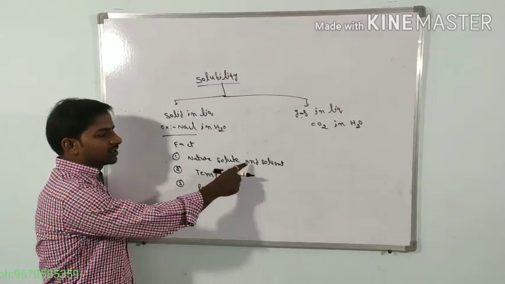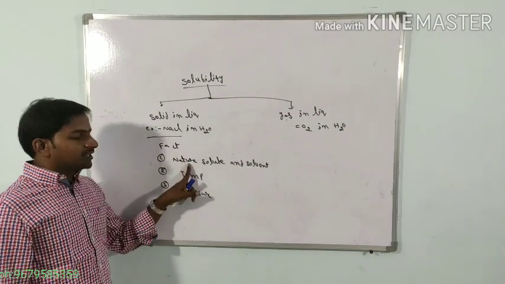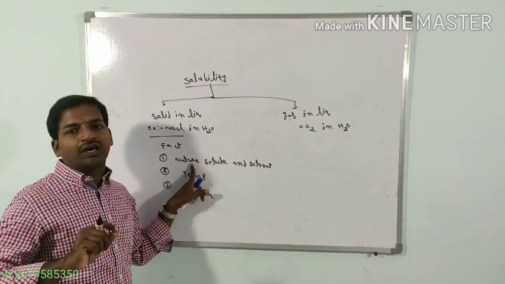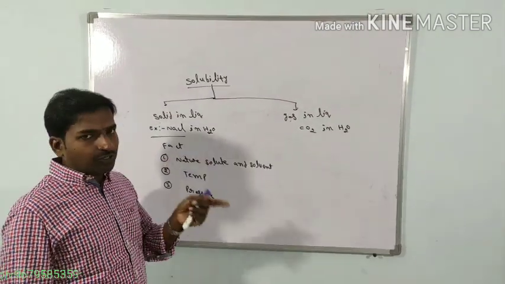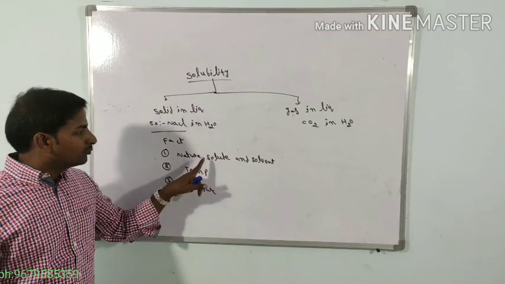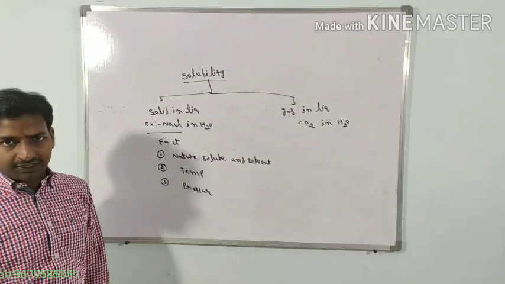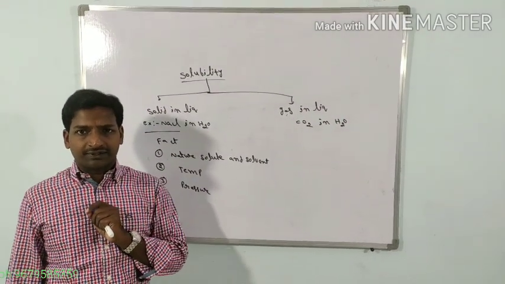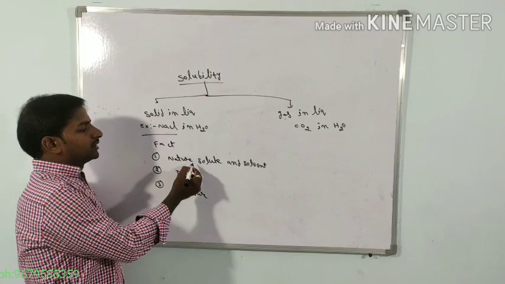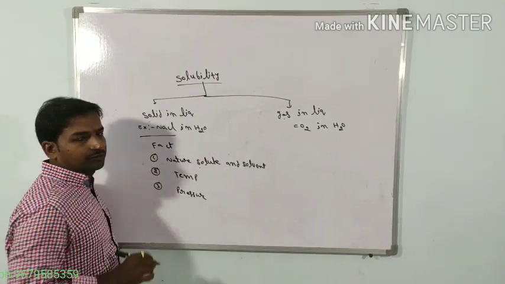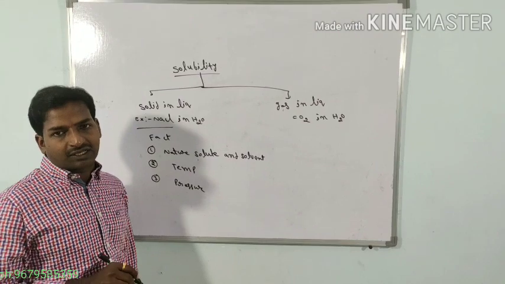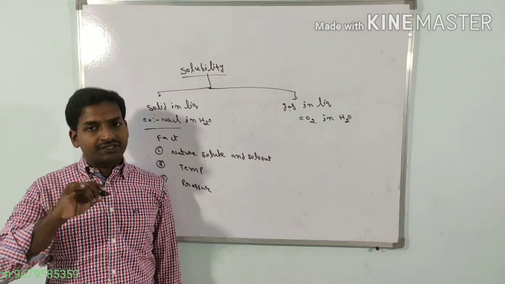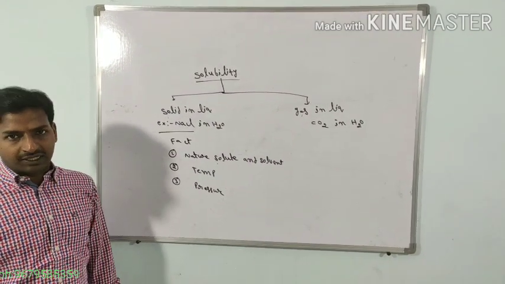If you consider the nature of solute and solvent, generally a polar solute is soluble in a polar solvent. So always polar likes polar. A polar solute is soluble in a polar solvent, and a polar solute is insoluble in a non-polar solvent. Got it? A polar solute is readily soluble or more soluble in a polar solvent. The same polar solute is insoluble or less soluble in a non-polar solvent.